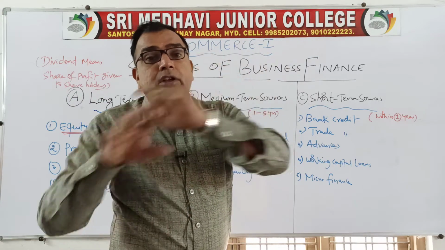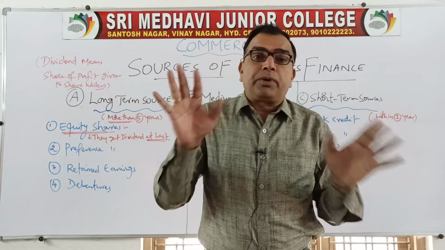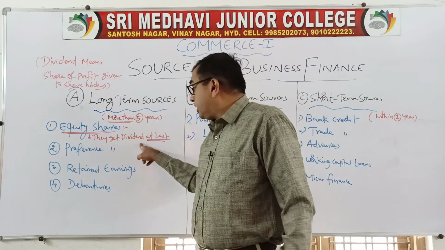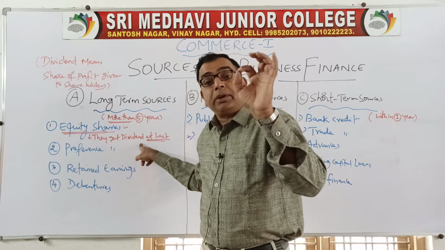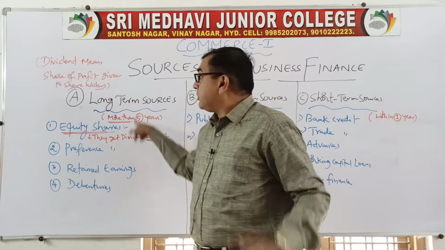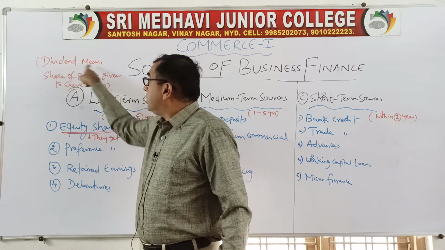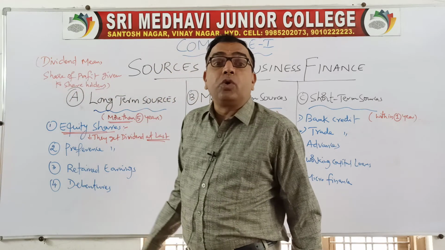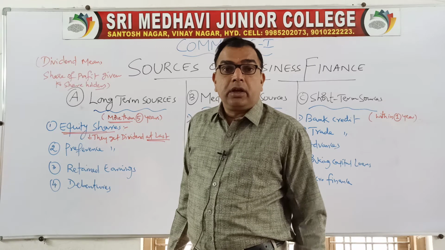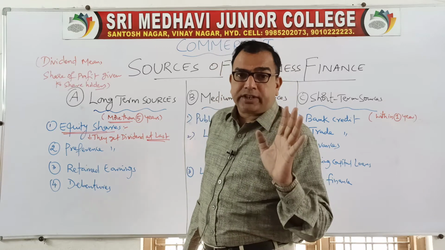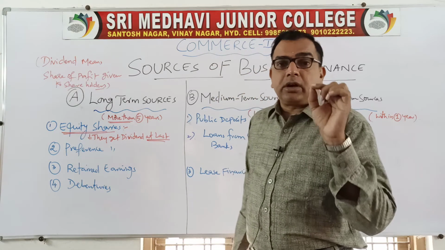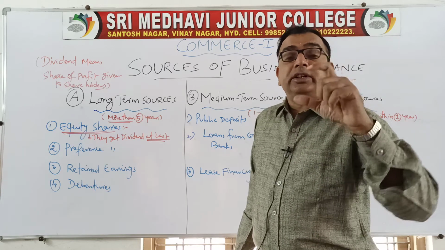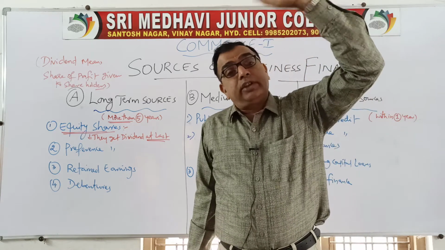If no profit, they will not get anything. No profit, no dividend. Remember this point. Equity shareholders will get dividend only when the company is earning profits. Because I have written the definition of dividend: dividend means share of profit given to shareholders. Clear? Only in the event of profits, the shareholders are given the dividend. How much rate is to be given? That is decided by the board of directors.